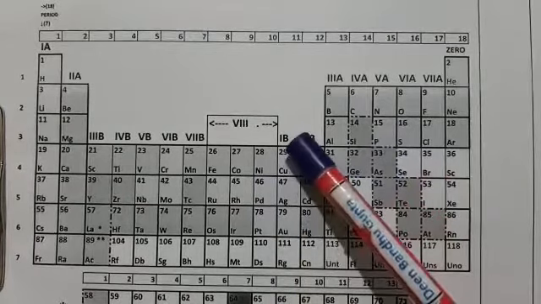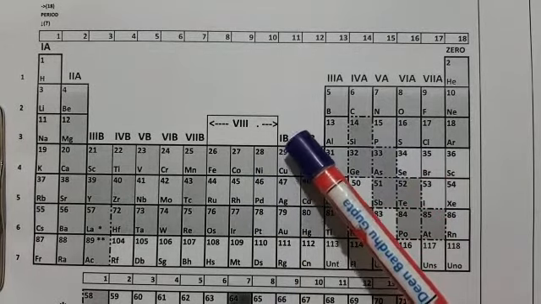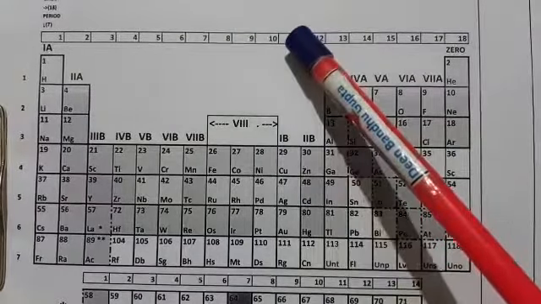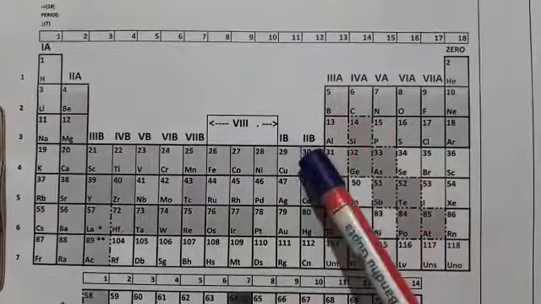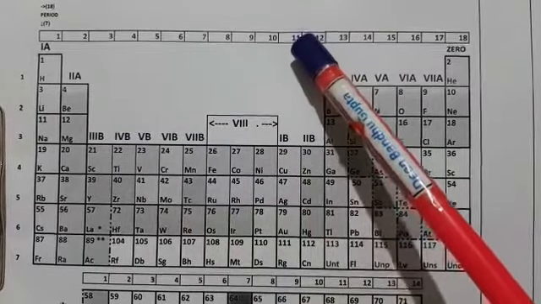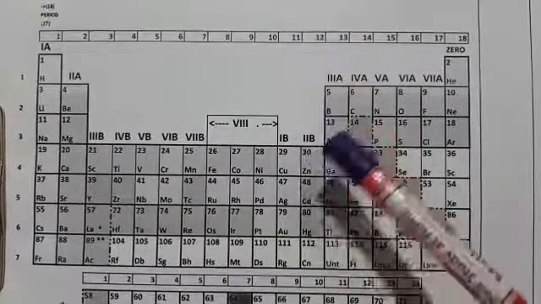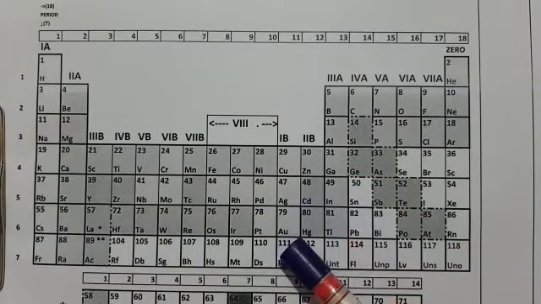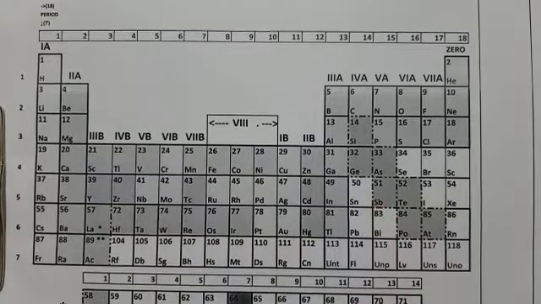Here, group 1B or group 11: copper, silver, gold. These are examples of transition elements.